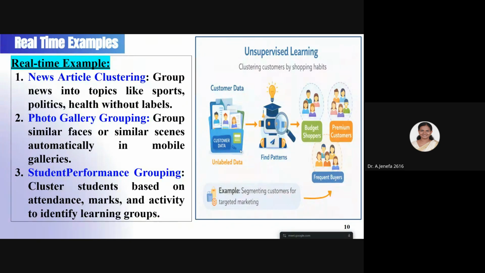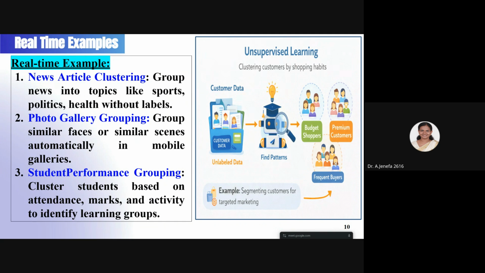And as you can see on the right side, this is another example. Here we have customer data. When we apply an unsupervised learning algorithm, it will cluster the customers as budget shoppers, who do their shopping based on a budget. These are the customers who shop as premium customers.